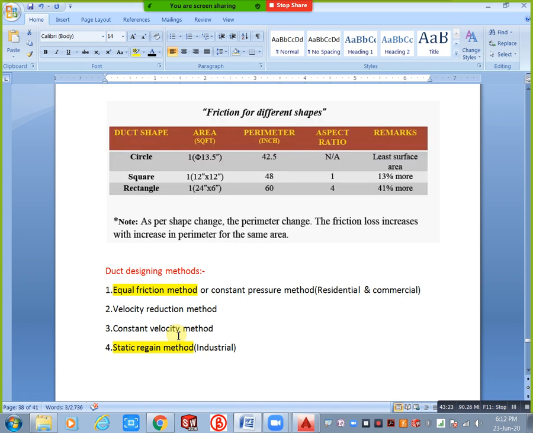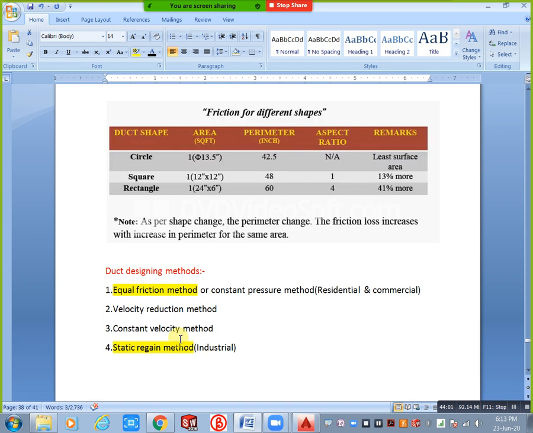Okay, when you design for the industrial sector, definitely you need to know about the industry also, which type of industry we are doing, whether food processing industry or pharma industry or any other industry. Definitely you need to consider which purpose, medicine preparation or clean room, you will consider a lot. For example, in hospitals we have isolation rooms, that type also you need to consider. That's why you need experience for these two. And this one is common for anyone, this is only for dummy. When you do estimation, salespeople mostly use this method.